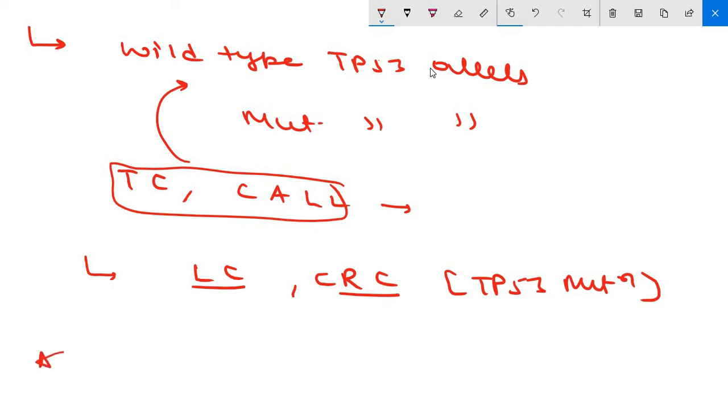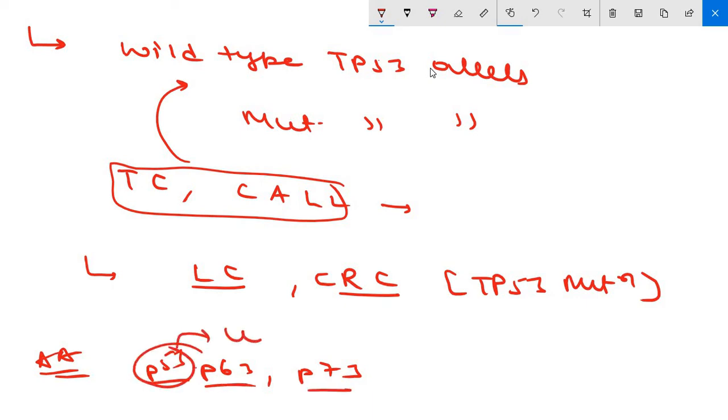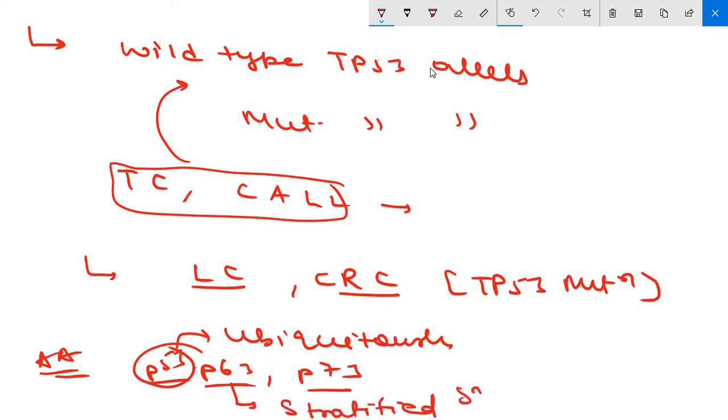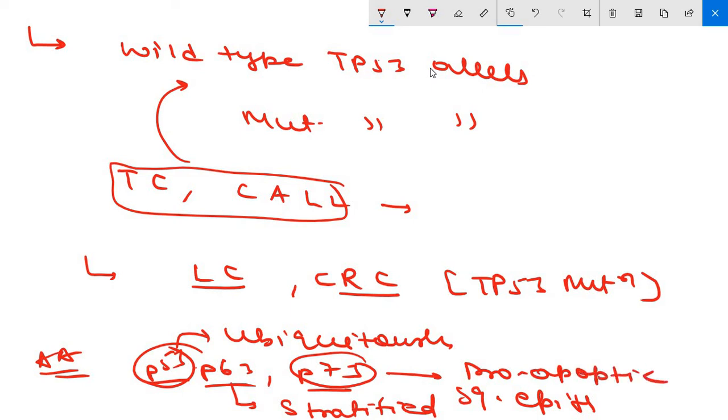Clear? Now the last point about P53, that there are certain other family members also, that is P63, P73 along with P53. Clear? Now this P53 is ubiquitous in nature, so it is ubiquitously expressed. P63 is essential for the differentiation of stratified squamous epithelia, while P73 has strong pro-apoptotic effects after the DNA damage induced by chemotherapeutic agents. Okay, so this is all about your tumor suppressor gene.